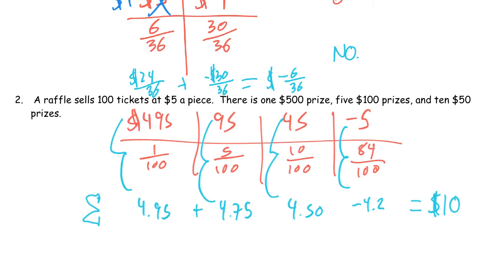So is this fair? Well, there's actually a question with this one. But yeah, I mean, it's not fair, but you should play it, because if you played this raffle over and over, you'd end up making $10. And just look at it, right? They sell 100 tickets at $5 a piece. So whoever's running this raffle is going to take in $500. But they're giving out $500, $500, $500. They're giving out $1,500. So if they're trying to make money off this raffle, they're dumb.